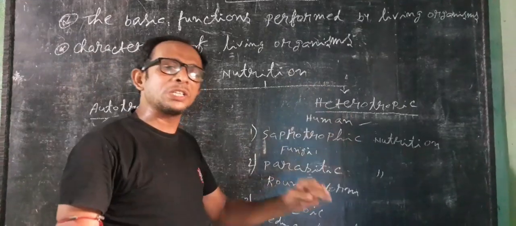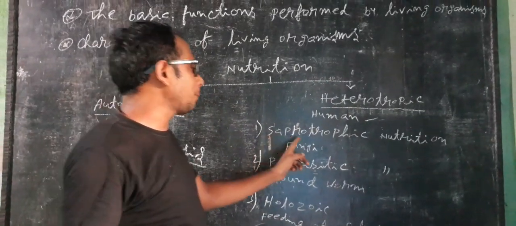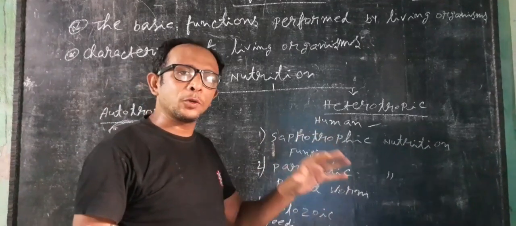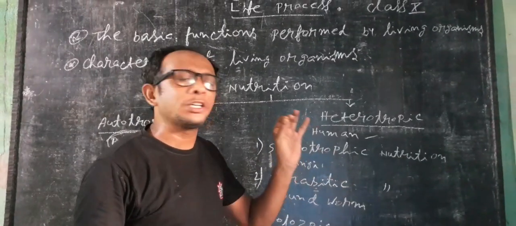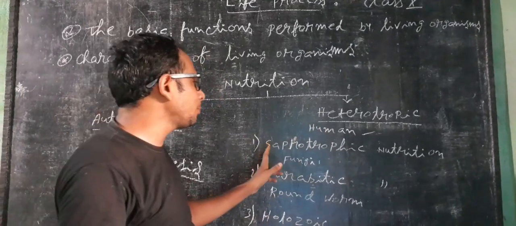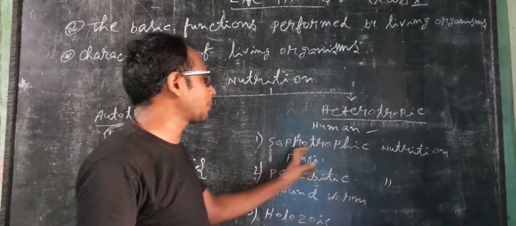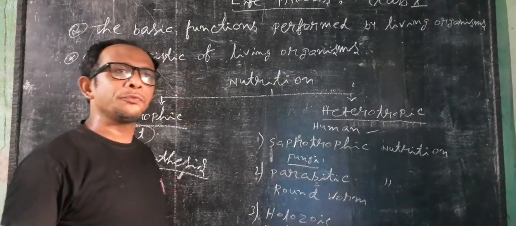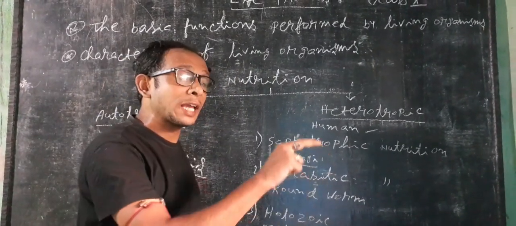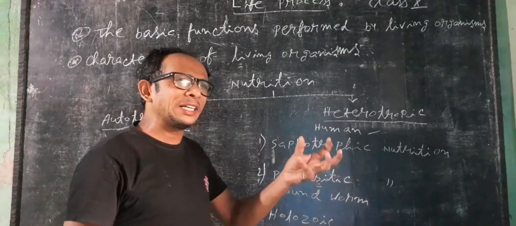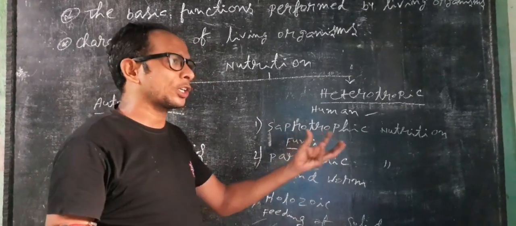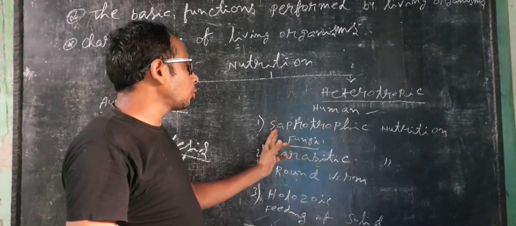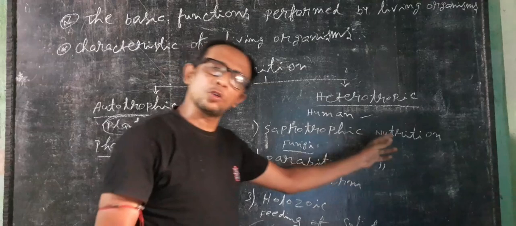Heterotrophic mode of nutrition has three types. Number one, saprotrophic. Saprotrophic means they grow on dead or decaying matter. This type of mode of nutrition is known as the saprotrophic mode of nutrition. Like fungi, that means mushrooms, they can grow on the surface of dead or decaying matter, like rotten cow dung or others.